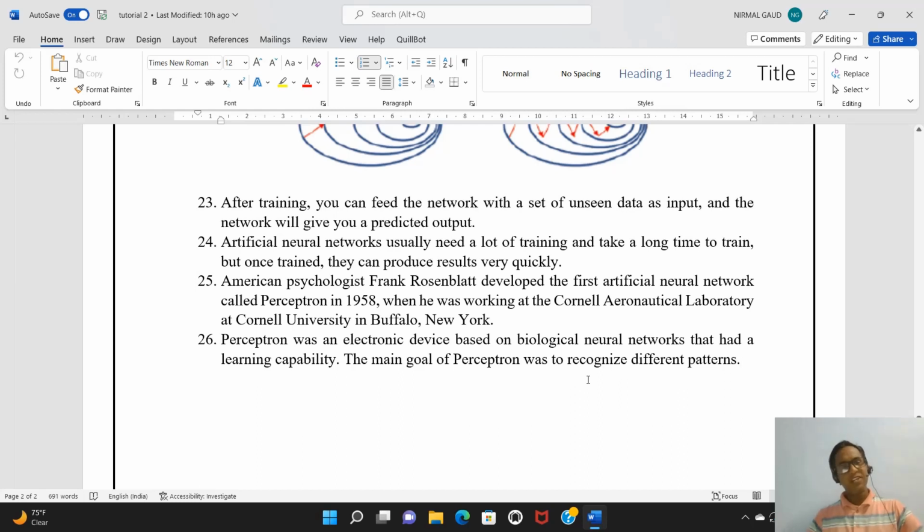If it gives errors, we continuously retrain the model to reduce them, so that when we give it data from any real-world problem, it gives the best results. The main goal of the perceptron was to recognize different patterns in the problem statement. So this is all about artificial neural networks.